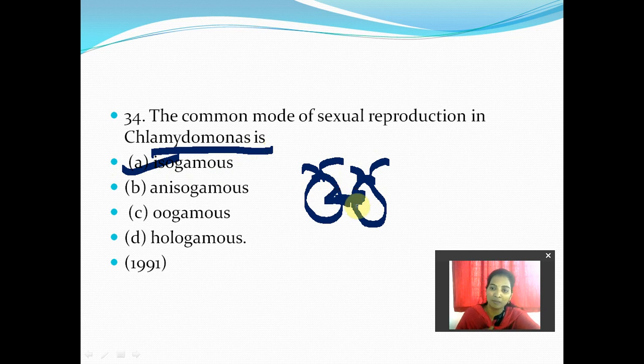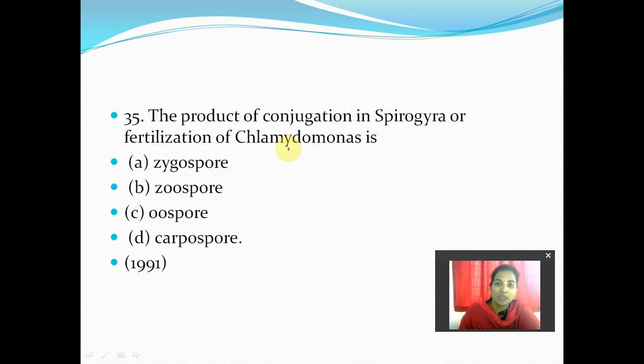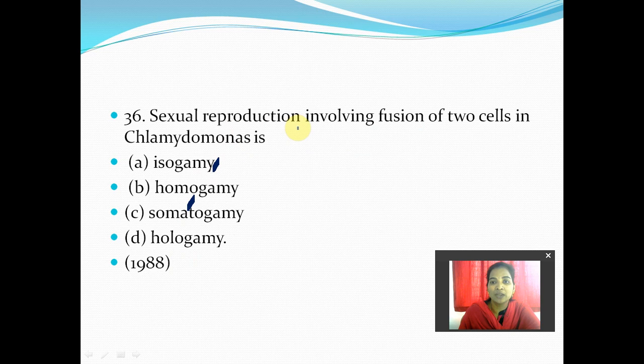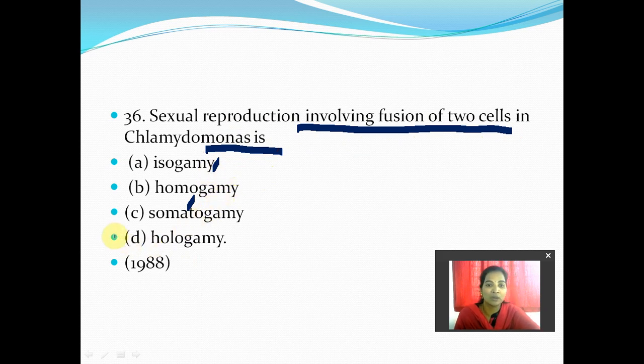Generally in zoospore formation, mitosis takes place inside. Next, 35th: the product of conjugation in Spirogyra or fertilization in Chlamydomonas is the zygospore. Either fertilization in Chlamydomonas or conjugation in Spirogyra mainly results in zygospore formation. Next, 36: sexual reproduction involving fusion of two cells in Chlamydomonas is isogamy, homogamy, somatogamy or hologamy. It is hologamy also we can say, because the main nature of them is the same, right?